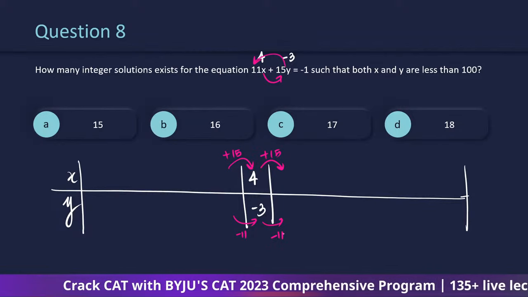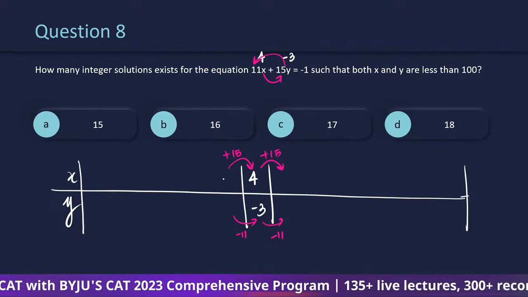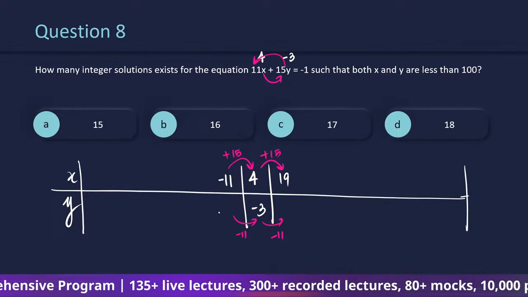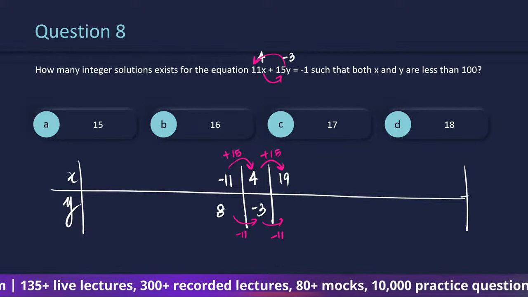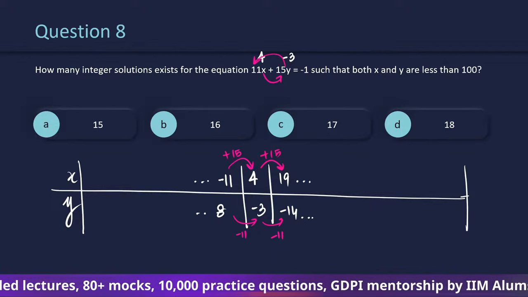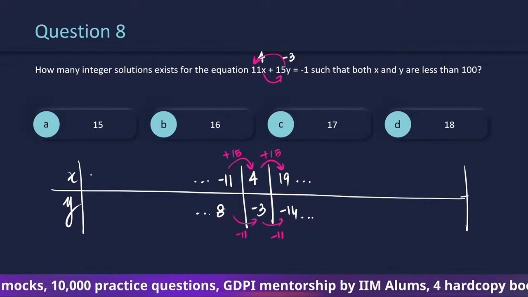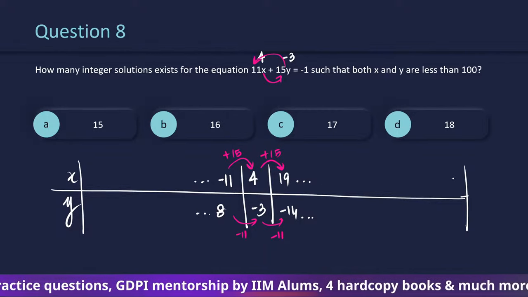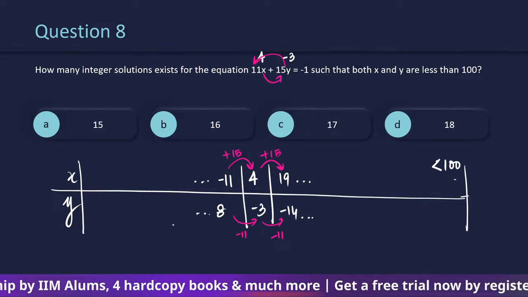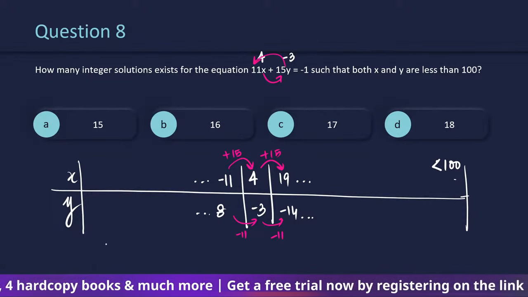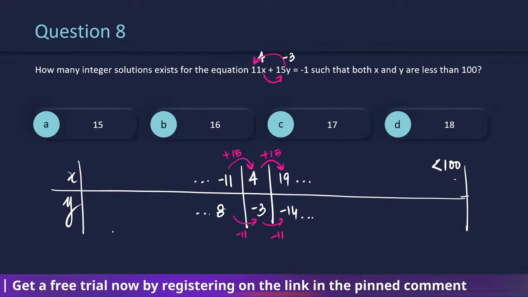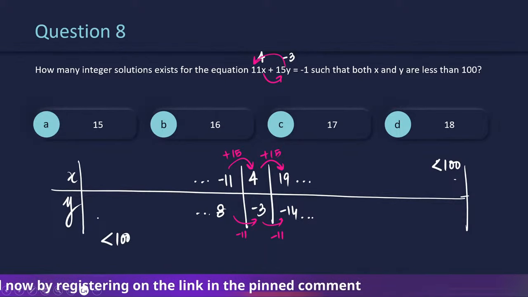Right? For the sake of understanding, I am going to write down the values over here. This is supposed to be minus 11 and this is going to be 19. This is supposed to be 8 and this is supposed to be minus 14. और ये चलते रहेगा. Both the sides. What we realize is x was initially on the negative side. It is growing. So x pe condition that it should be less than 100 should be made, and y pe we are seeing that it was initially positive, it's moving towards the negative side. So y pe condition less than 100, it should be met at the beginning.